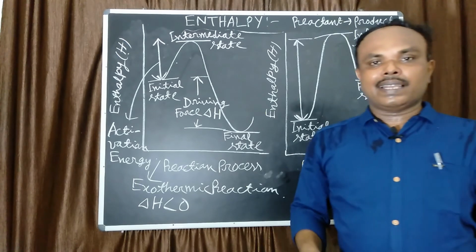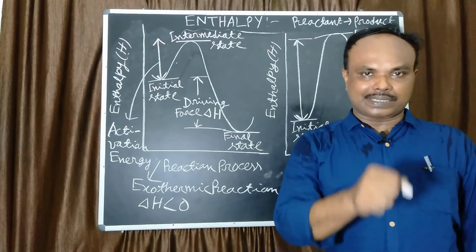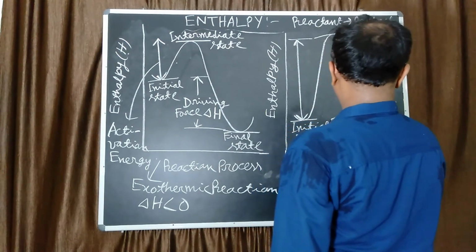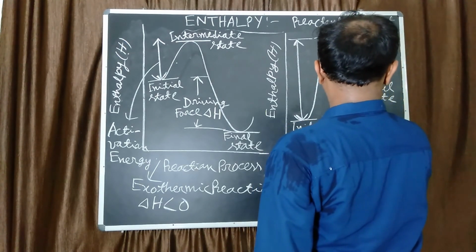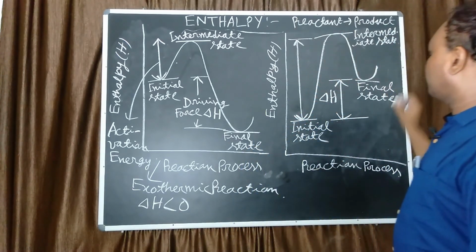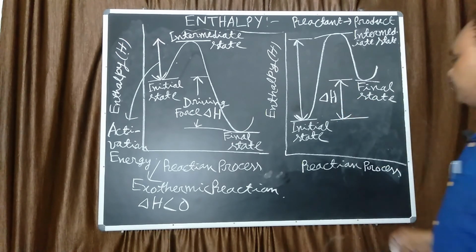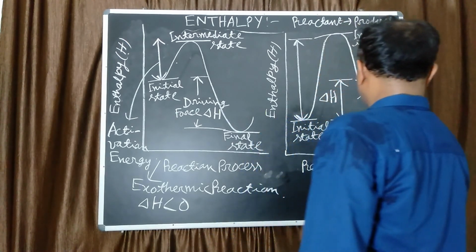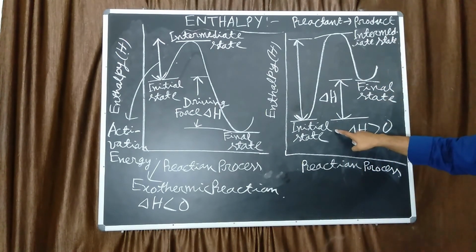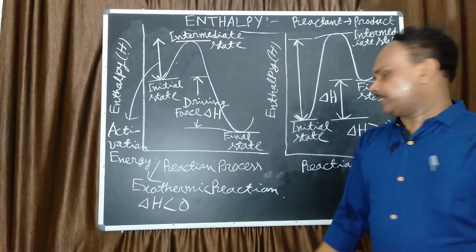So a large amount of Q or thermal energy has to be supplied externally. This is the driving force or driving energy, del H. So H final minus H initial, in this case del H is greater than 0. That is called an endothermic reaction.